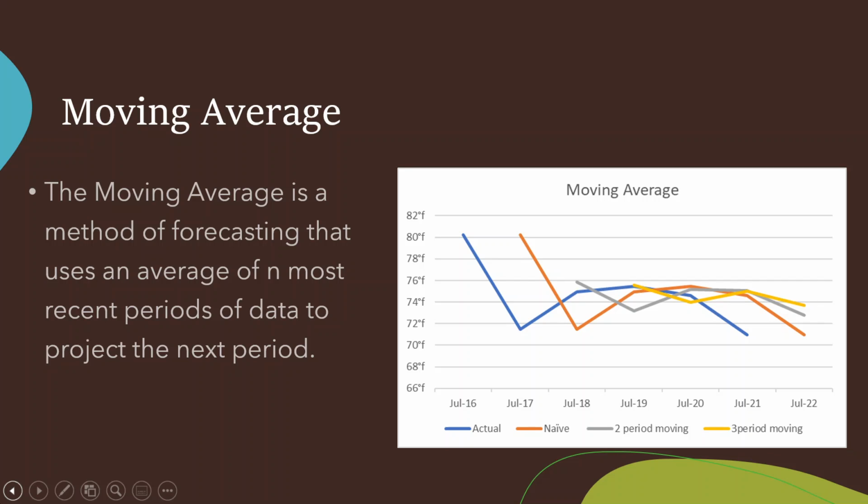I then employed a moving average forecasting technique. The moving average is a method of forecasting that uses an average of n most recent periods of data to project the next period. This is an effective method for providing an overall impression of data over time.